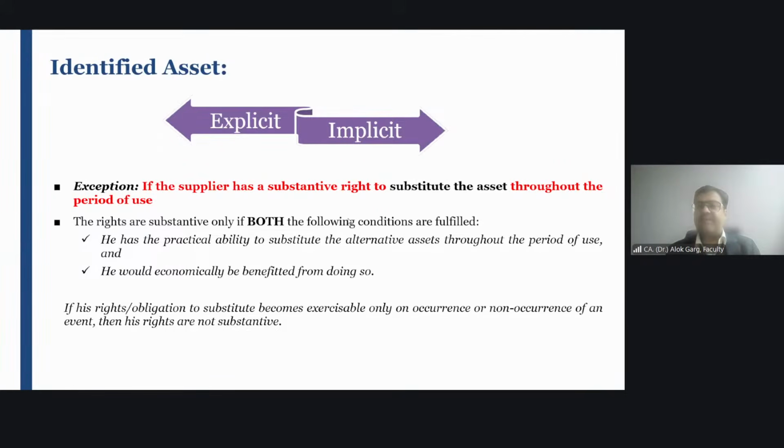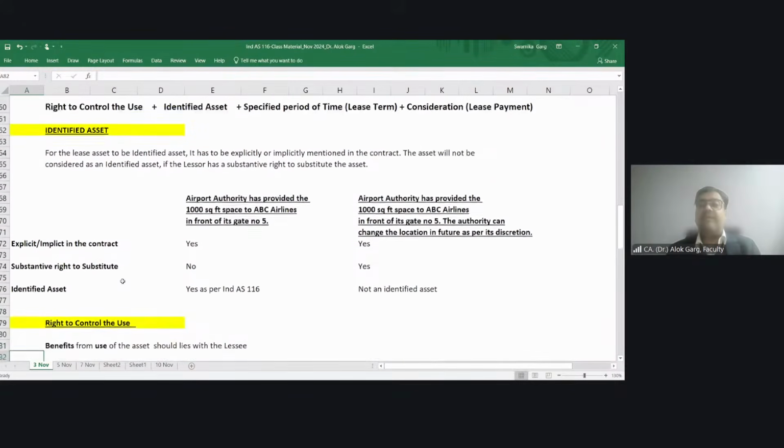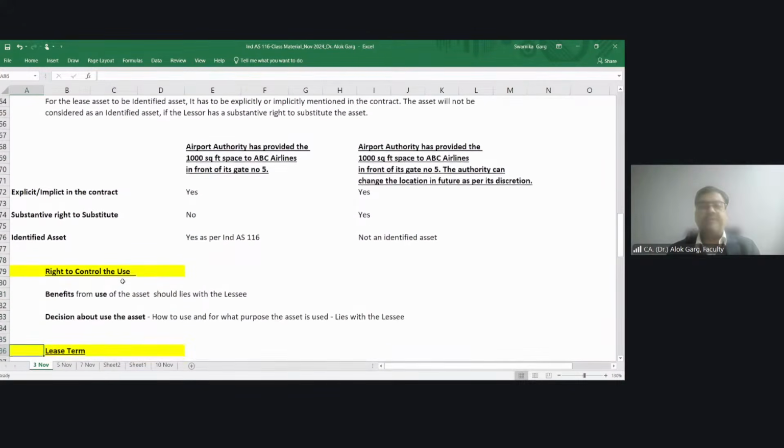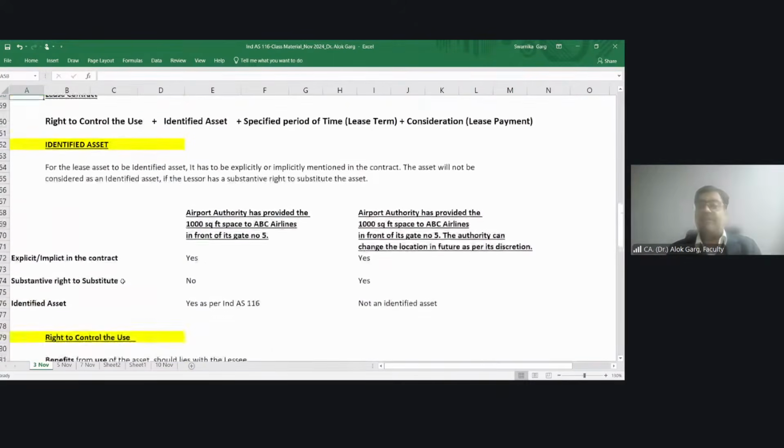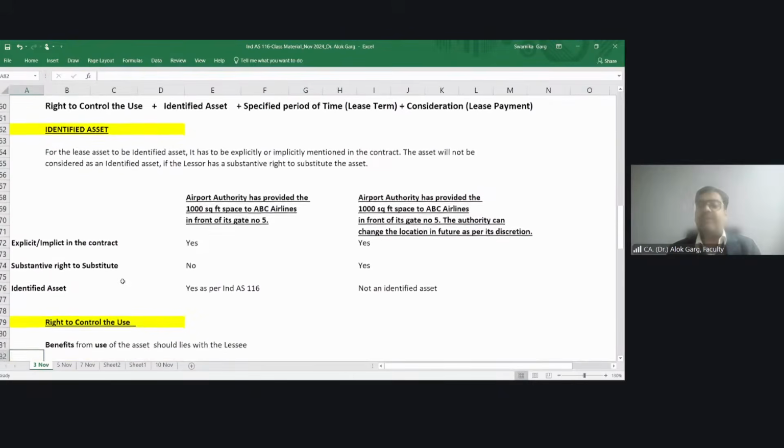Okay. Friends, these are the two key conditions for considering an asset as an identified asset. And let me now take you to my Excel file so that, quickly and in a summarized manner, I will explain each and everything. Okay. So this we understood, identified asset, and let's take a quick example of an identified asset.